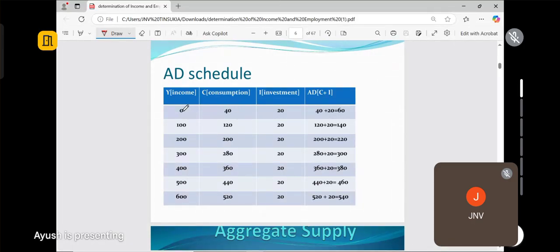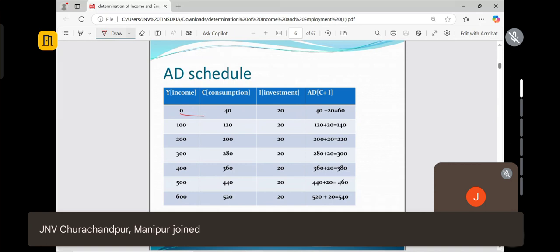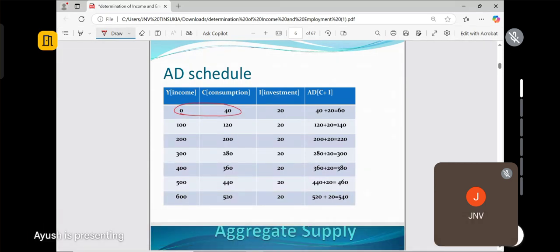Under consumption, it is worth mentioning that at zero level of income there is some consumption. What does it suggest?